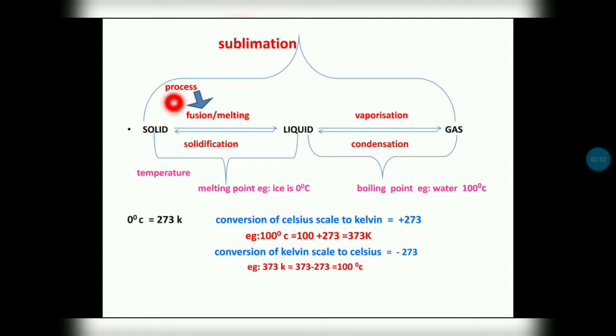So the process of conversion of solid to liquid is fusion or melting, and the temperature at which a solid converts to liquid we call the melting point. And the process of conversion of liquid into gas, that we call vaporization. And the temperature at which a liquid turns into gas, that particular temperature we call the boiling point.